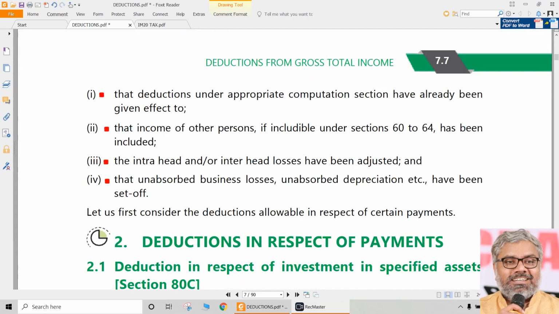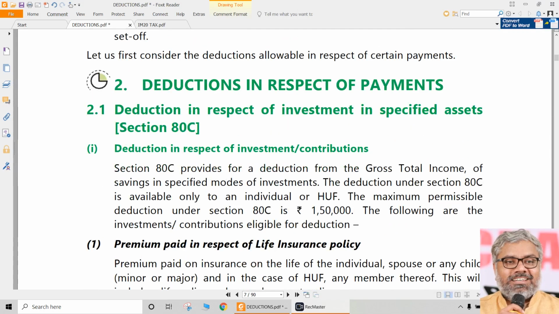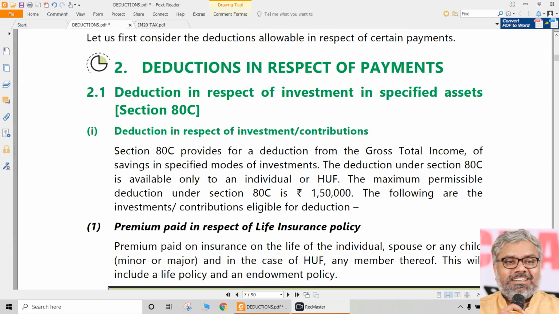But particularly when we talk about these Chapter 6A deductions, we need to broadly classify them into two categories. There are certain deductions which are available on the basis of some payments, meaning the SSE has paid something. Payment can happen because of many reasons. Payment could be an investment also, or a payment could be an expenditure also.